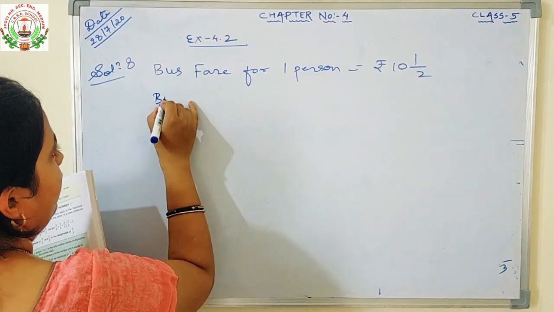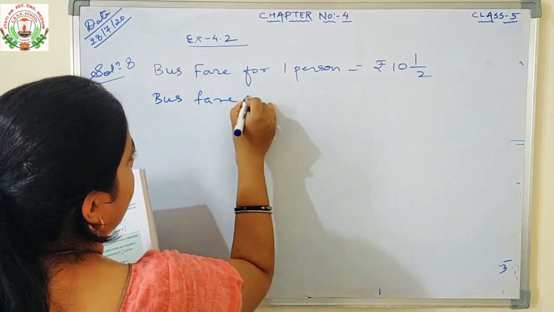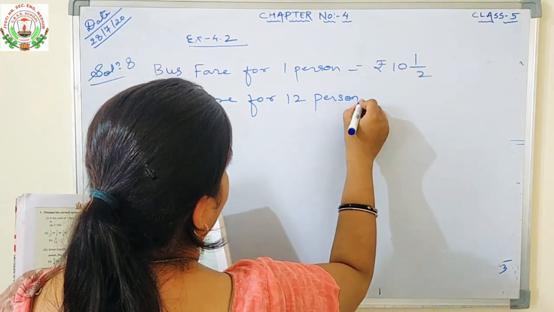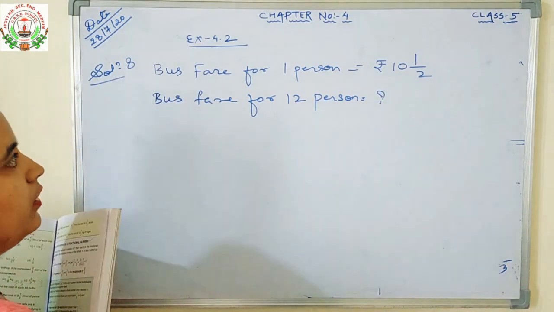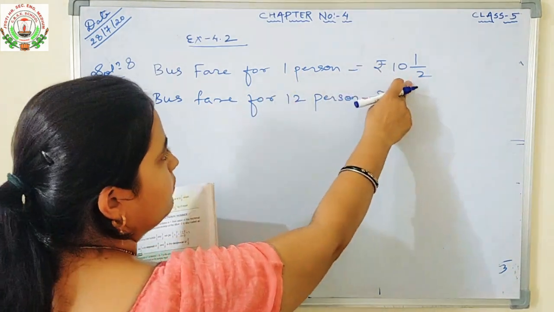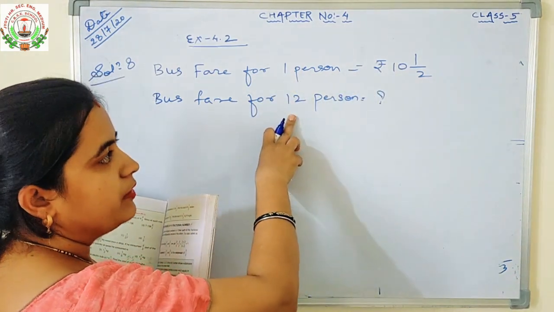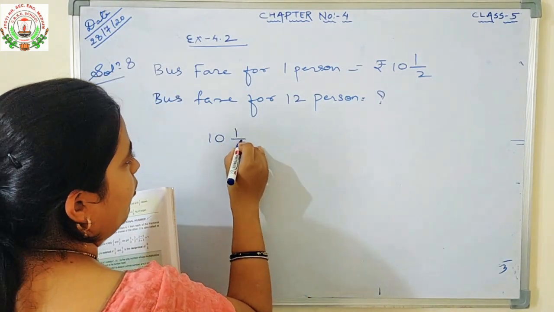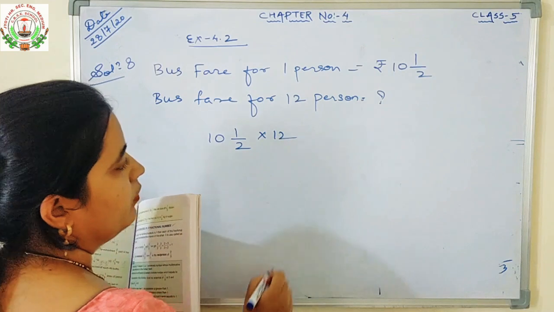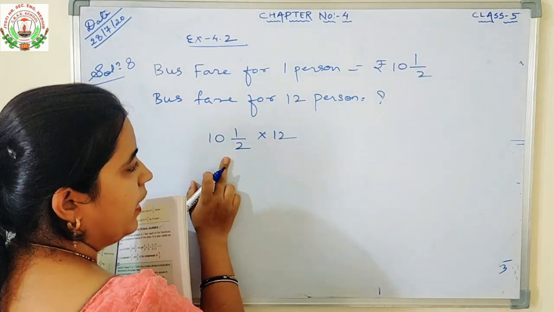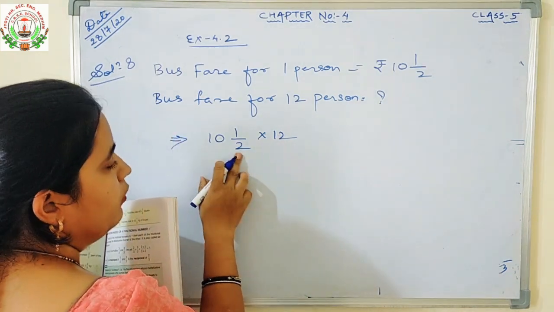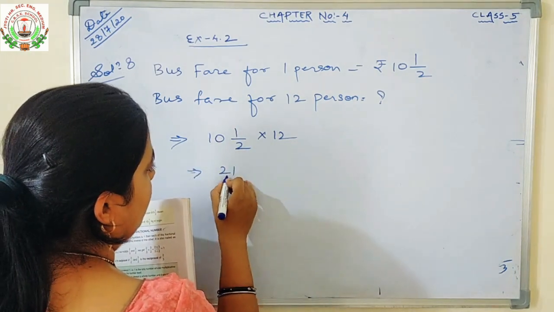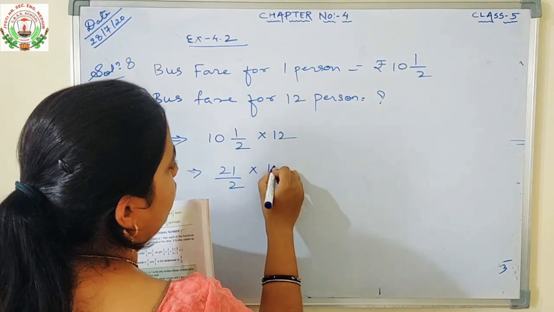So you have to find the bus fare for 12 person. If bus fare for one person is this much, what is the bus fare for 12 person? We will multiply and find it out. Okay. Now 10 1 upon 2 into 12. First we will convert the mixed fraction into normal fraction. Okay. 10 twos are 20. 20 plus 1 is 21. 21 upon 2 into 12.